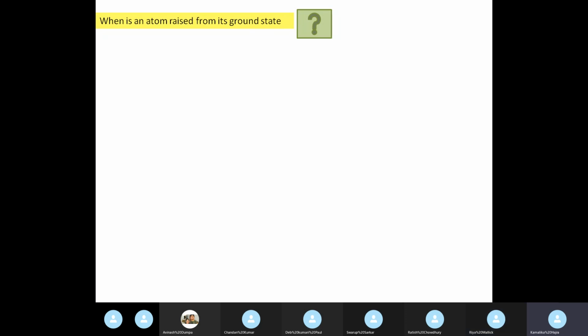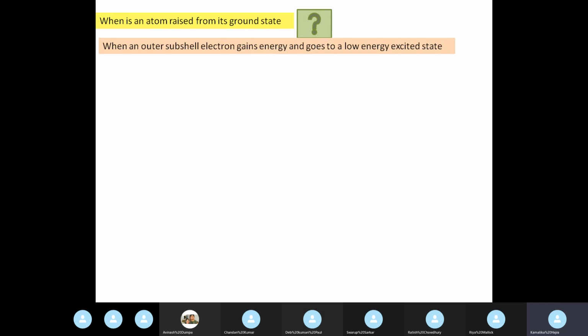When some energy is given from outside to the atom. Right, exactly, very good. If we are able to give some energy from outside to the atom, then it will be raised from its ground state, right? Now, usually what happens is an outer subshell electron will gain energy and go to a low energy excited state. We have filled shells.